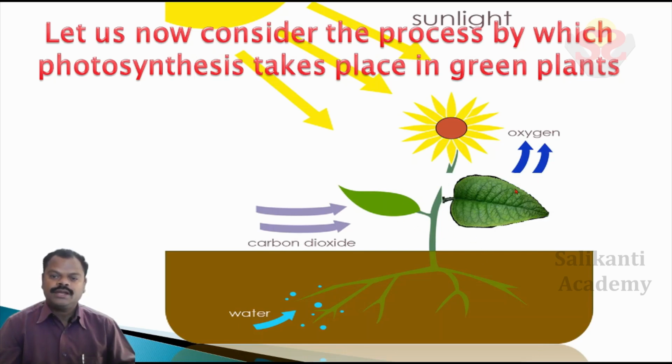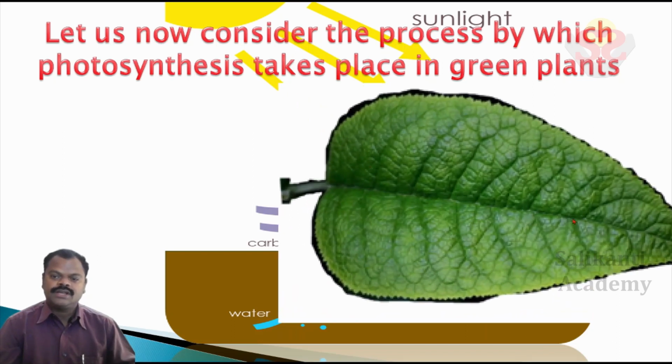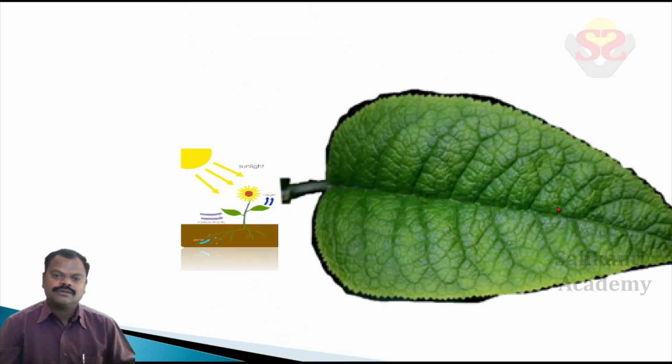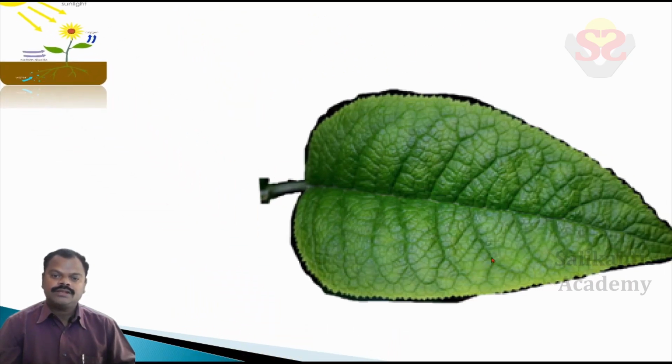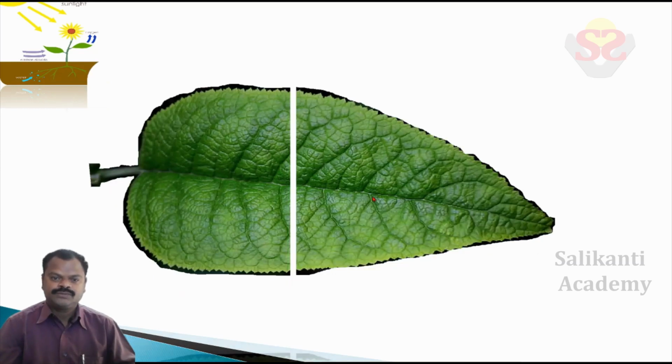We take a leaf from a plant. This is the green leaf. In 9th class, we observe the TS section of a leaf experimentally. Once again, that experiment, how we did that experiment, we observe now.